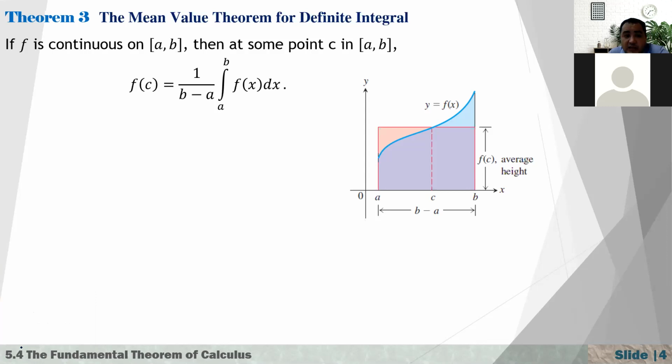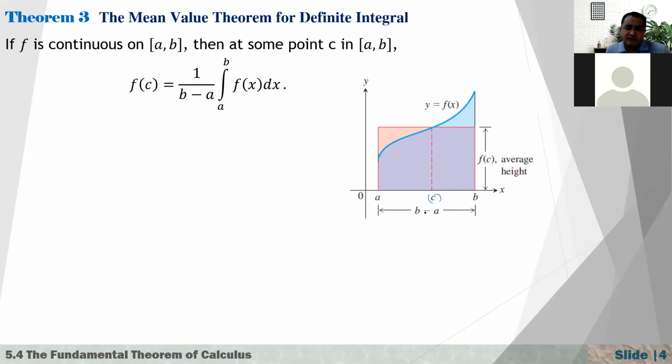Once again, if f is continuous on [a, b], then there exists at least one point c in [a, b] such that f(c) is equal to 1 over (b minus a) times the integral from a to b of f(x) dx. In the figure, the blue line is the graph of the function, and the average height is f(c). Simply, we are saying that the average value is equal to the value of the function at some point in the interval [a, b].